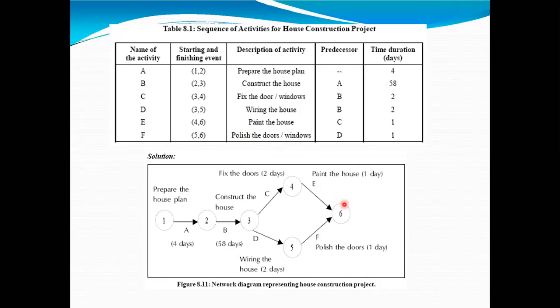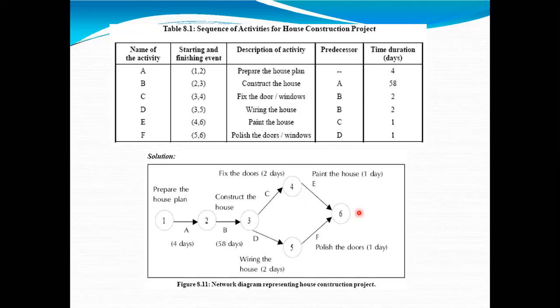So activity number 6 is the end activity, and from the end activity nothing is coming out, only incoming activities. So this is the network diagram for your project. It is a very simple one.